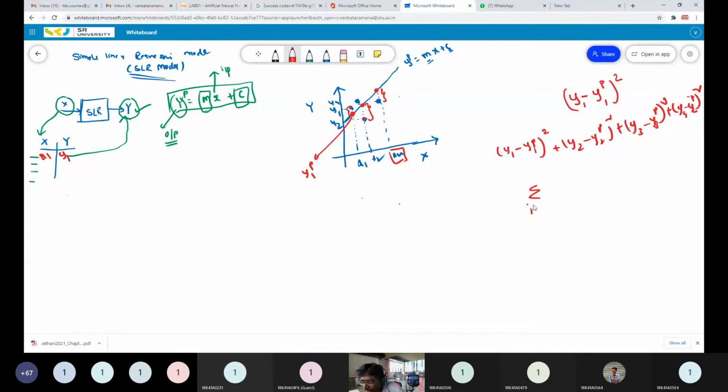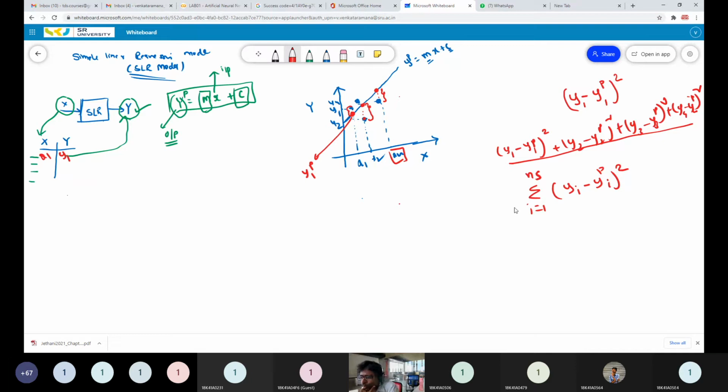Sigma i equal to 1 to ns, where ns is the number of samples. Here I considered 4 samples, 1, 2, 3, 4, so by default I am calling it ns. Ns is the number of samples. yi is the actual value for the ith sample minus the predicted value for the ith sample, whole square. This is the equation I have generalized like this.